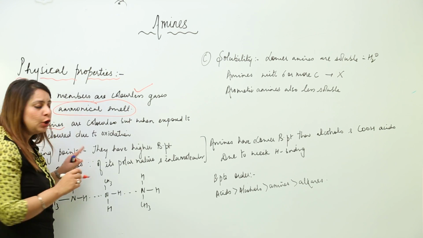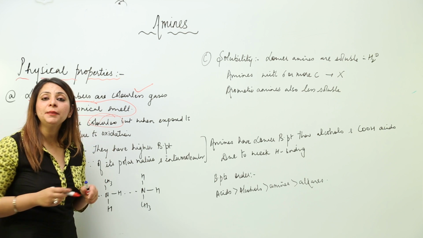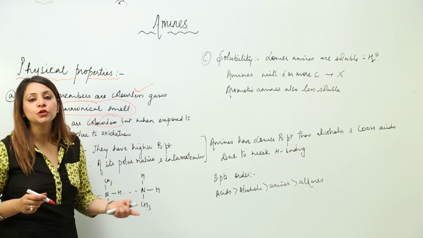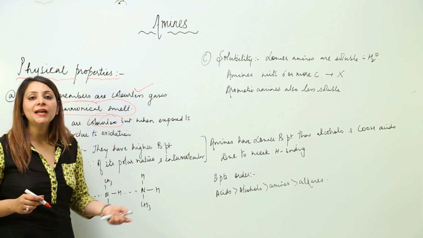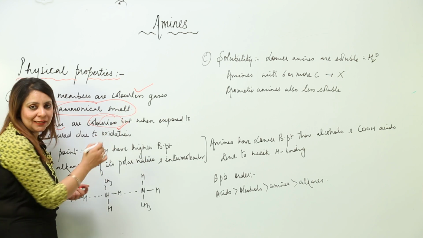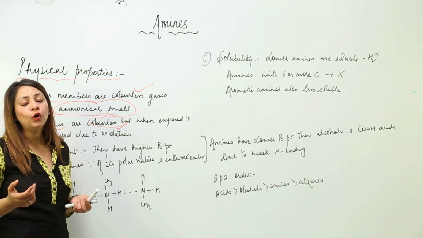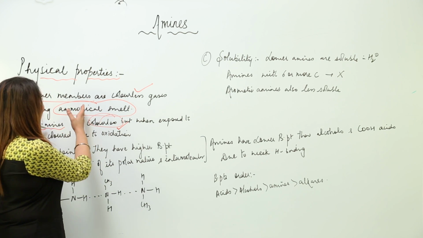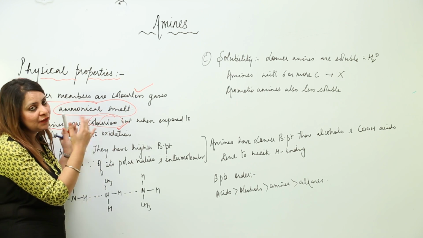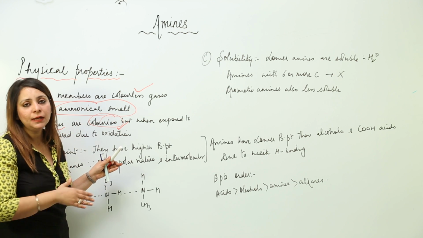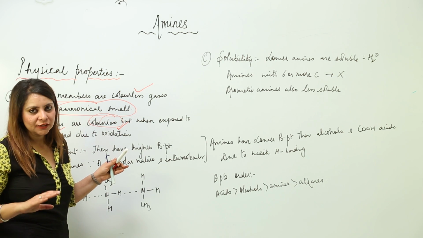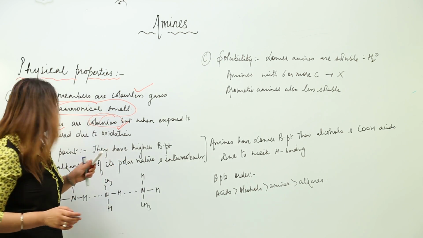Aryl amines are also colorless, but they become colored when exposed to air, because they get oxidized. So otherwise the alkyl amines are mostly colorless gases, even the aryl amines, but when aryl amines are exposed to air they get oxidized and therefore become colored.